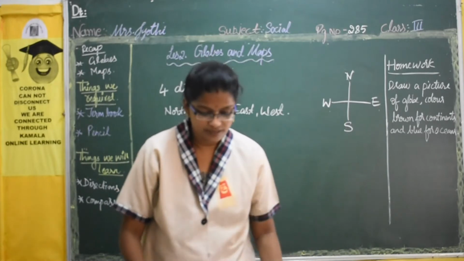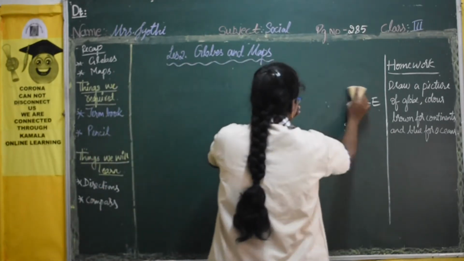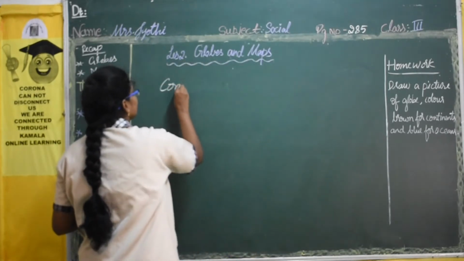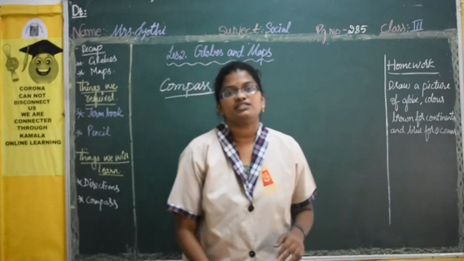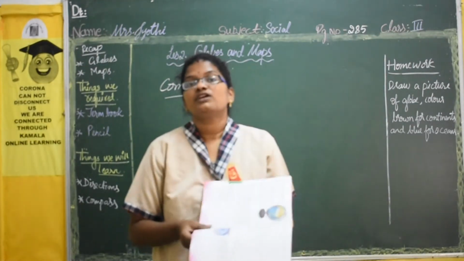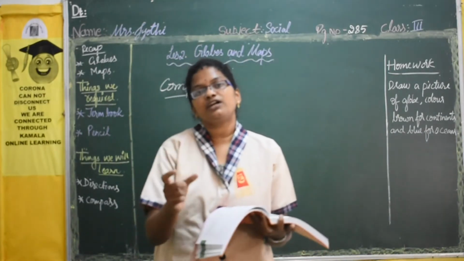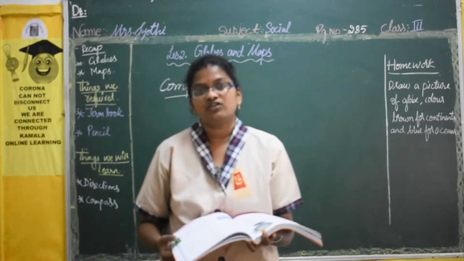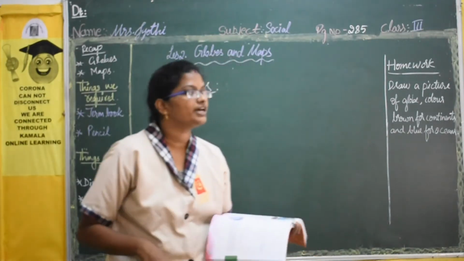Then next comes the compass. So in the textbook you can see the picture of compass. Here it is. This is compass. So if you look at that compass you think that it is a watch, isn't it? But it is not watch. The compass looks same like watch, but it is not a watch. A compass is an instrument to find out the directions on the surface of the earth. So this is an instrument to find out the directions.